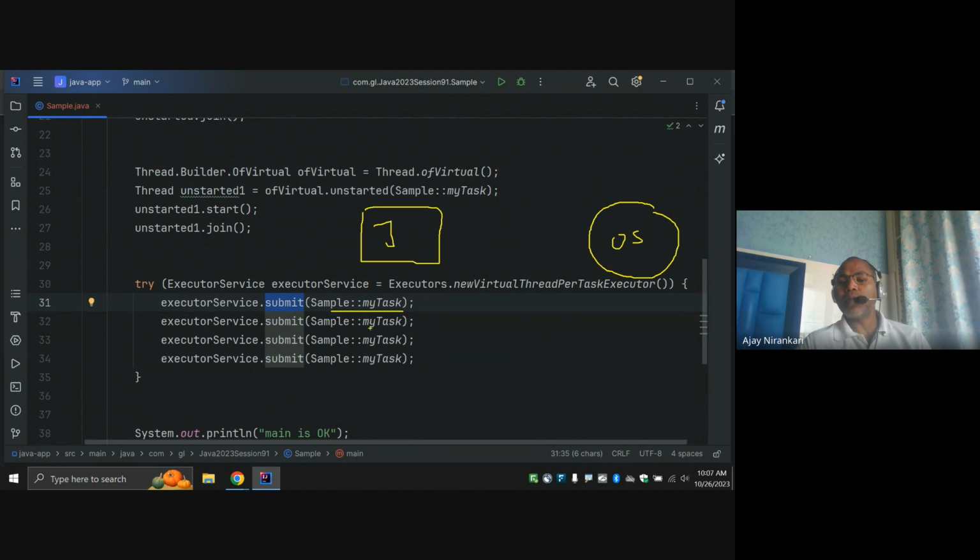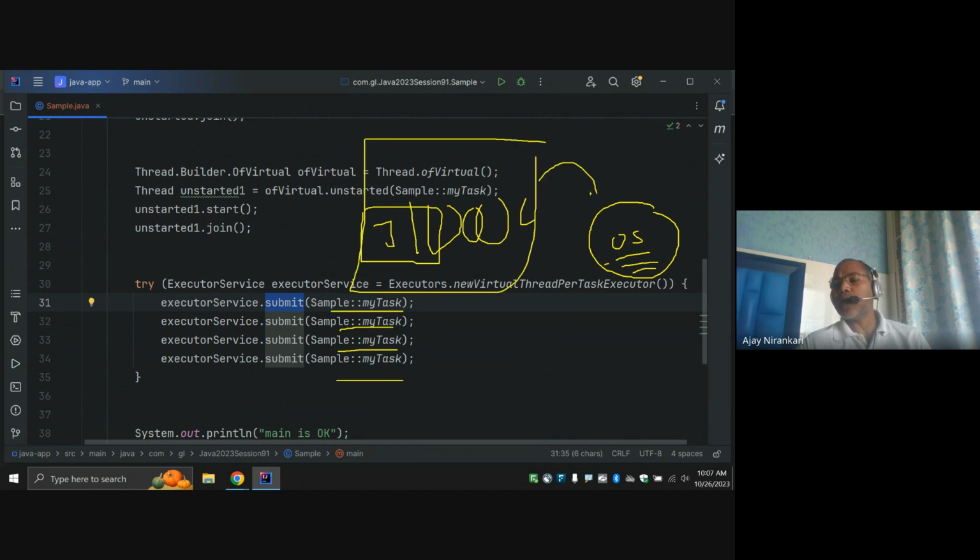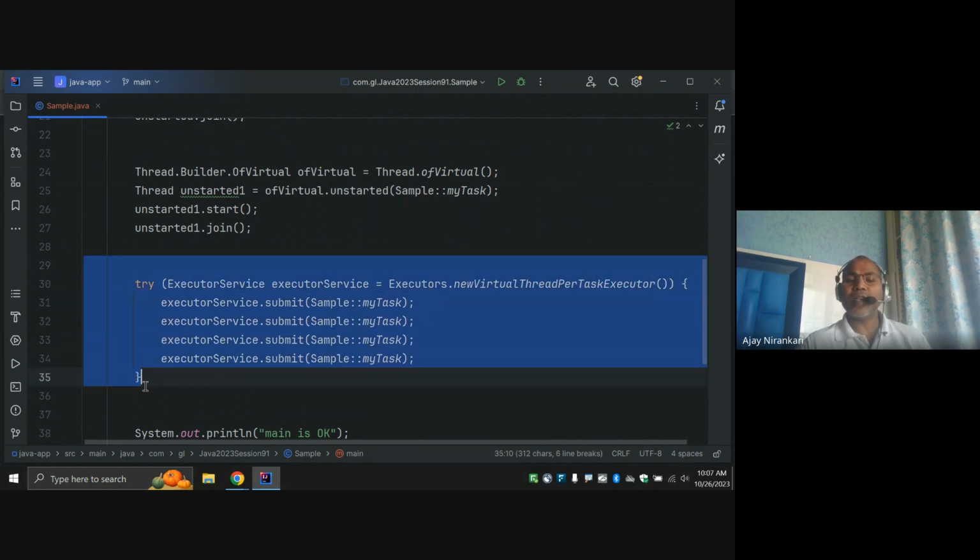They are not going to create a new operating system thread. They are just going to create a number of Java threads. Millions of Java threads you can create, but millions of operating system threads we cannot create, because here we have a hardware limitation, right?